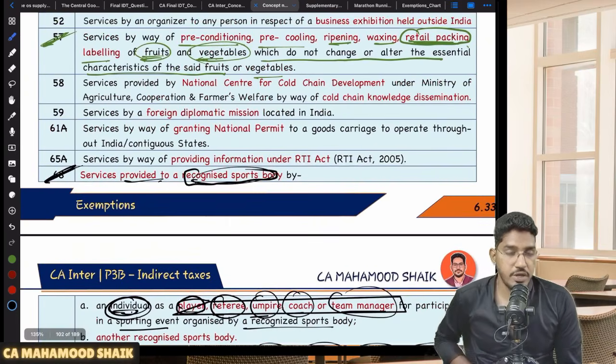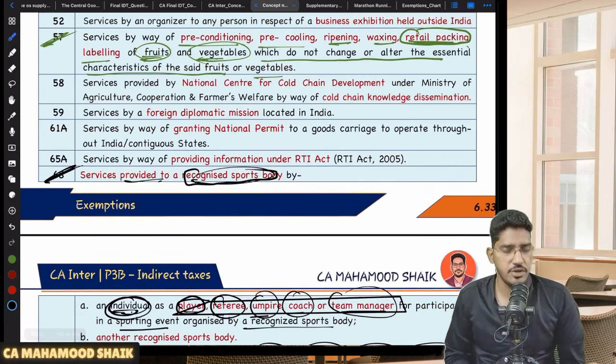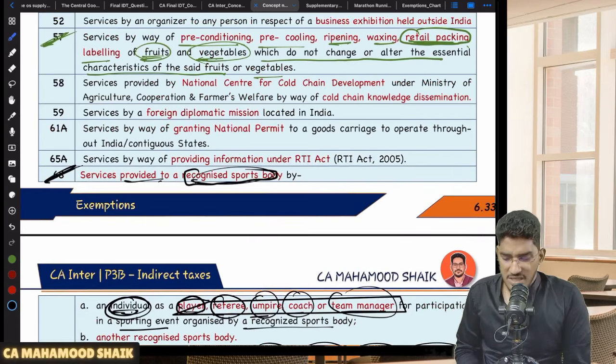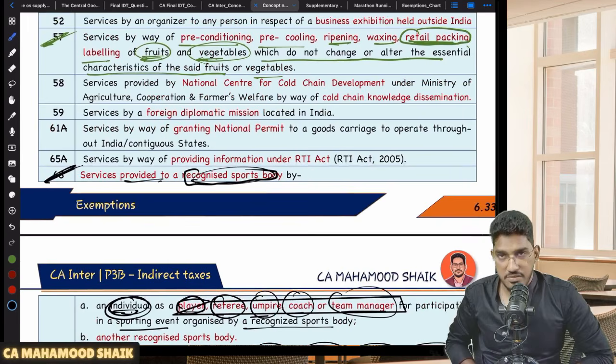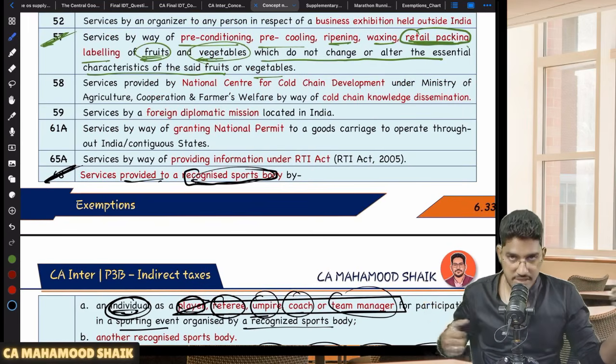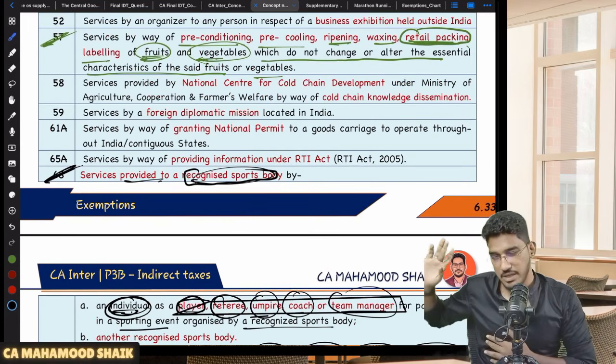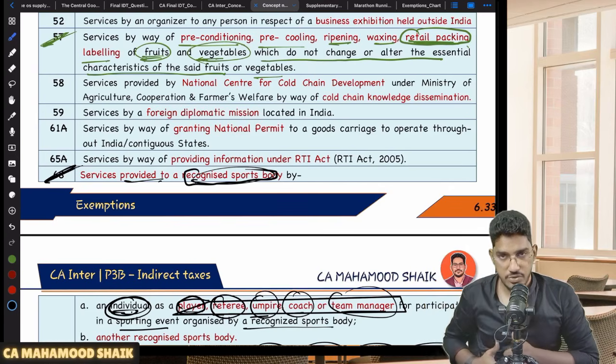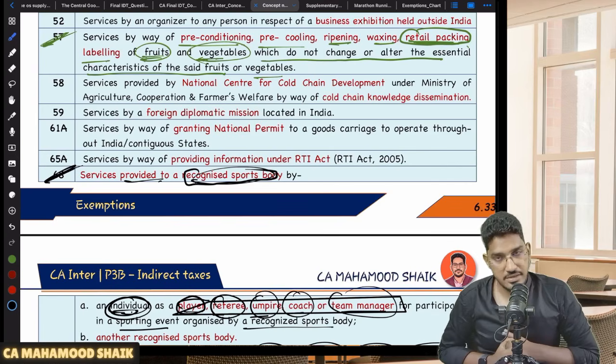So these are the important areas of exemptions. Yes, we did not cover some exemptions, but as you all are aware, exemptions is a very large chapter. If we have to revise the entire thing, that will go for three hours, four hours, something like that. But here the objective is to do the revision in a short span of time. So I think I have covered the majority of the exemptions.